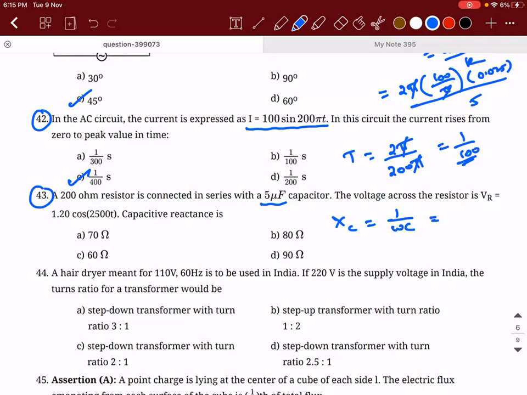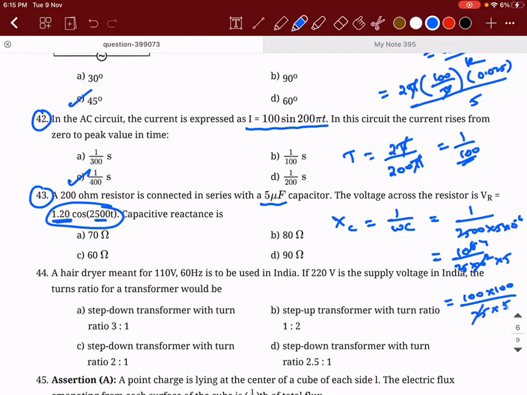So 1 divided by 2500. Okay. So though the value is given for VR, the magnitude might change, but this frequency will not change. So 1 divided by 2500 into capacitance is how much? 5 into 10 power minus 6. How much will you get, guys? So 10 power 6 divided by 25 into 10 power 2 into 5. So this will cancel 4 times. 100 into 100 divided by 25 into 5. This will go 4 times. This will go 20 times. 20 into 4 is 80.